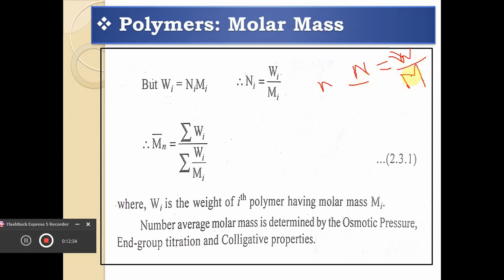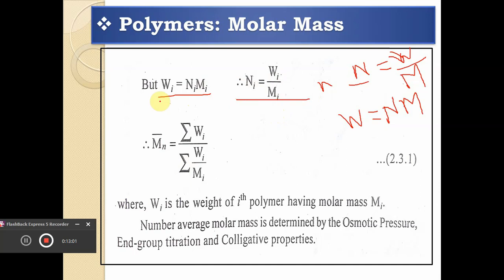It means that from this, W can be written as W is equal to n into m, and that's why Wi is written as ni into mi, because I already told you ni is the ratio of W, the weight of the molecule, divided by the molecular mass of the molecules.